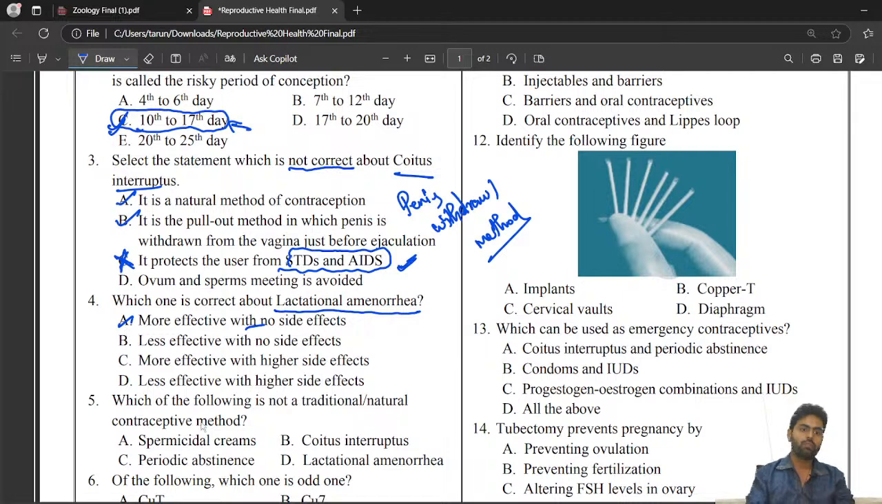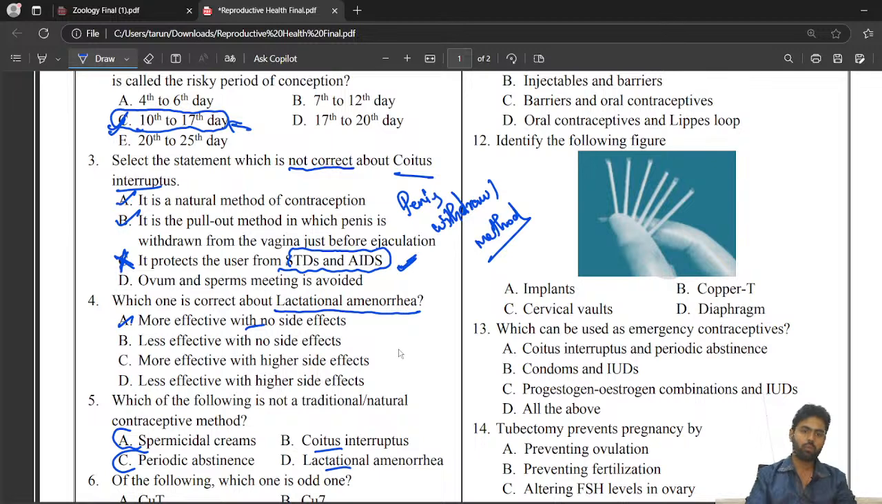Now, which one of the following is not a traditional or natural method of contraception? This one is not a natural method: spermicidal creams, periodic abstinence, coitus interruptus, lactational amenorrhea. So here the natural methods are only three.